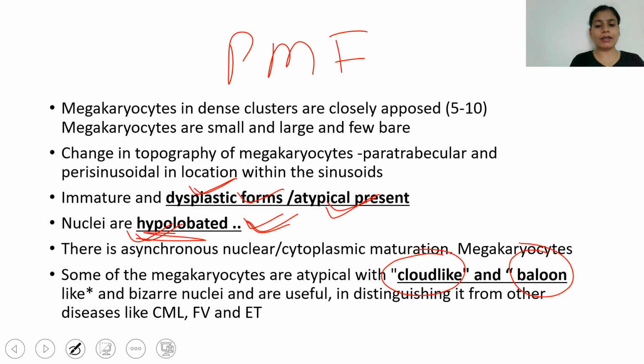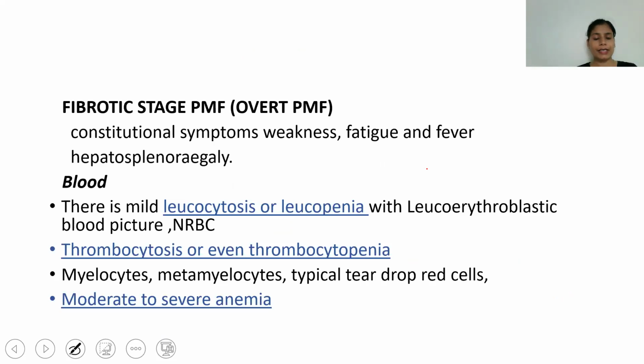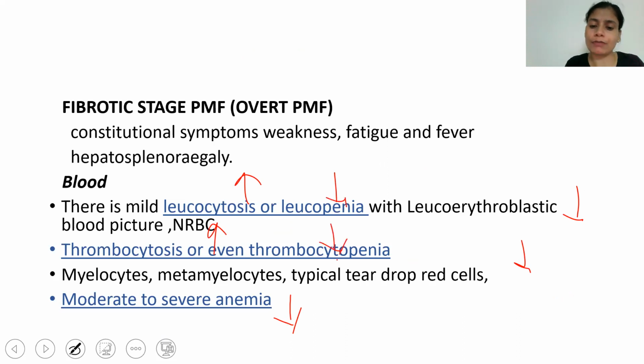All these things are about the megakaryocyte, and there is a tight cluster of megakaryocytes, while in essential thrombocythemia there is a loose cluster. The other thing is there is a change in the topography also. Now in the fibrotic stage, or in the later cases, there will be pancytopenia, meaning everything is going to decrease, but it depends on the stage. If it is just the initial stage, leukocytosis and thrombocytosis may be seen, but as the disease advances, there will be leukopenia or thrombocytopenia, and already we know there will be anemia.